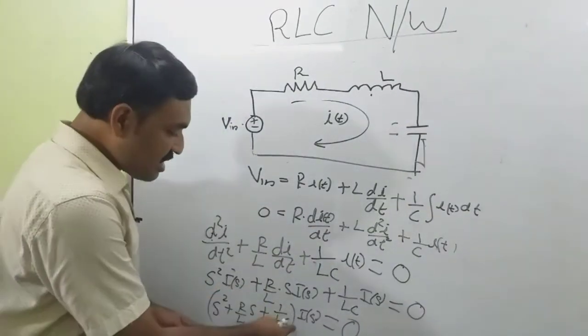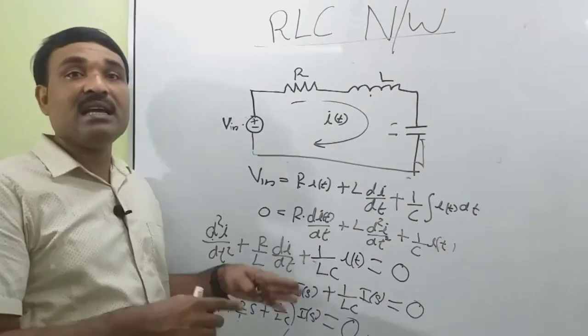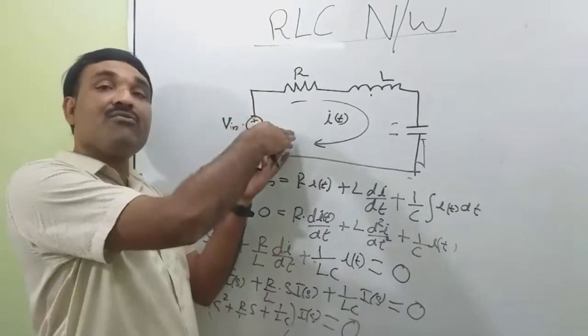This equation is called the characteristic equation, which describes the characteristics of this network.